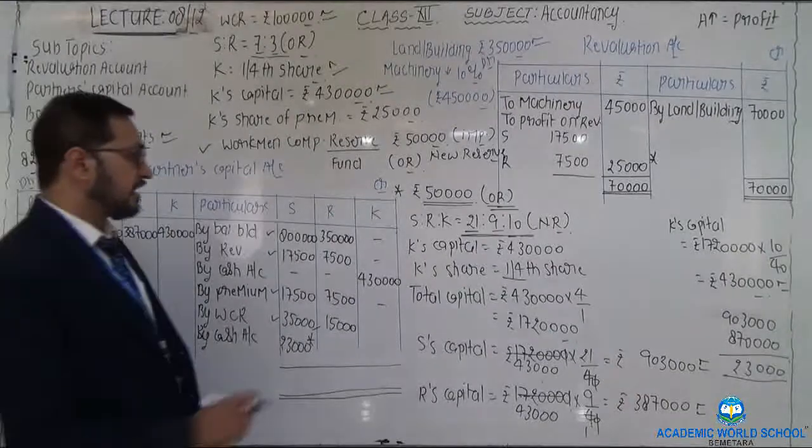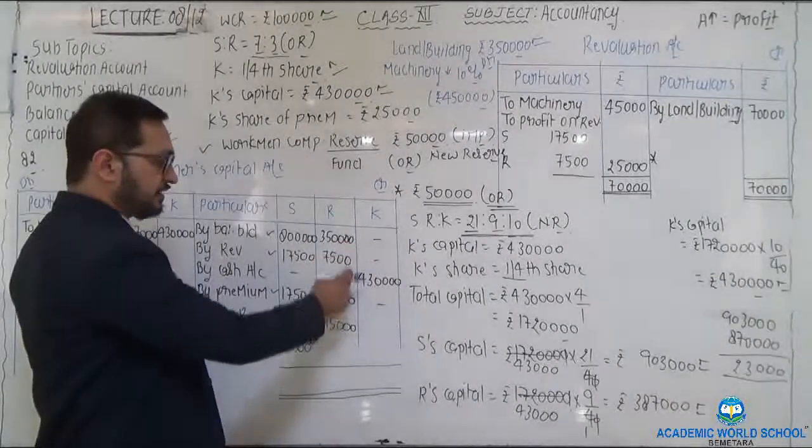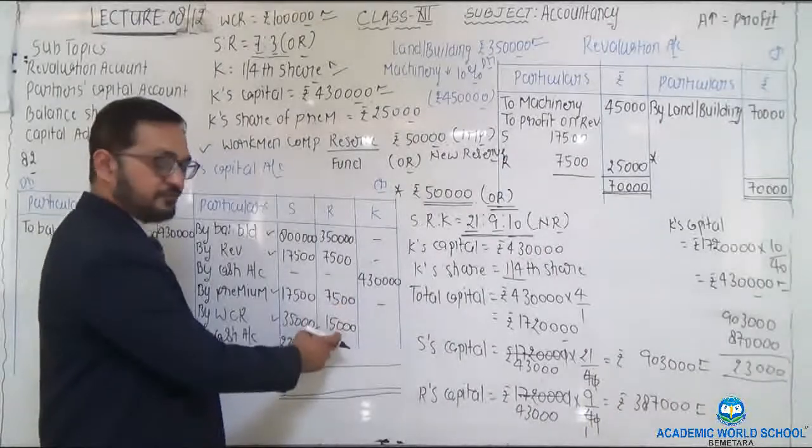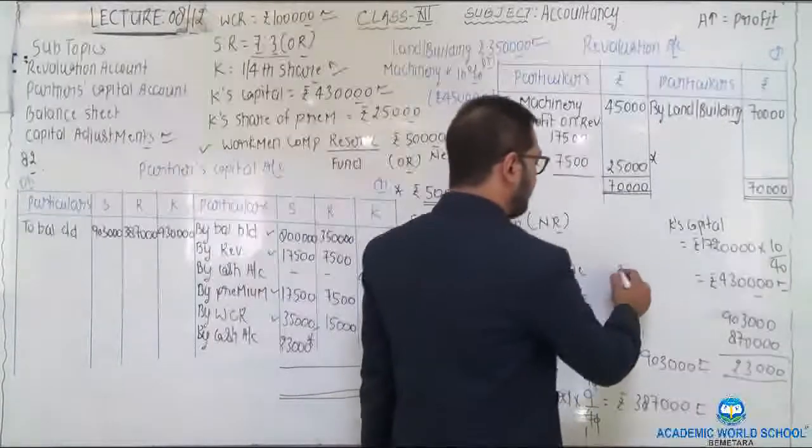Now make the total of R. 3,50,000 plus 15,000 plus 15,000.